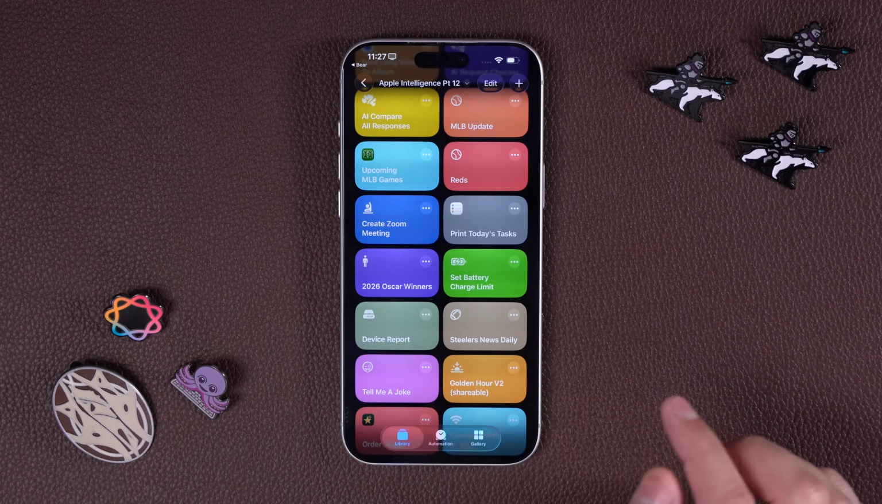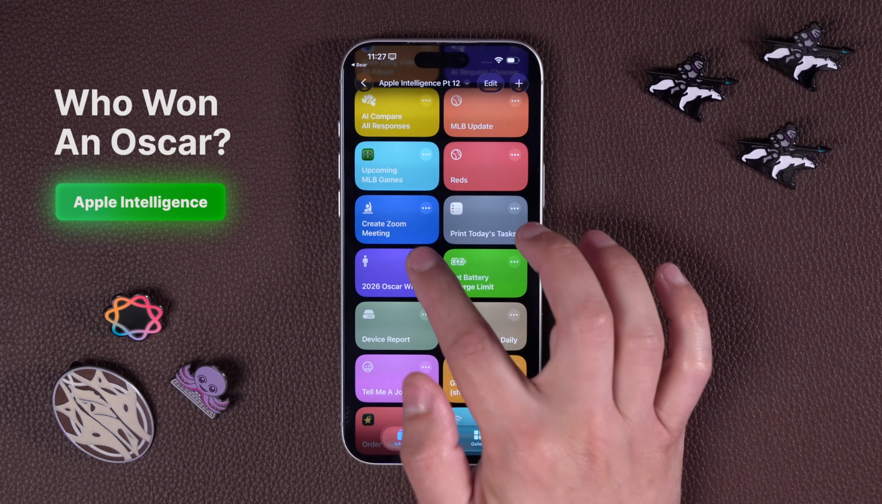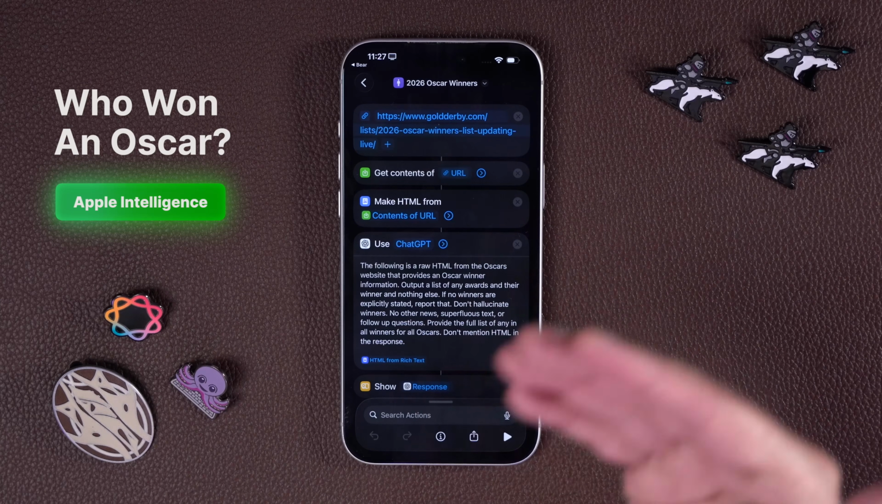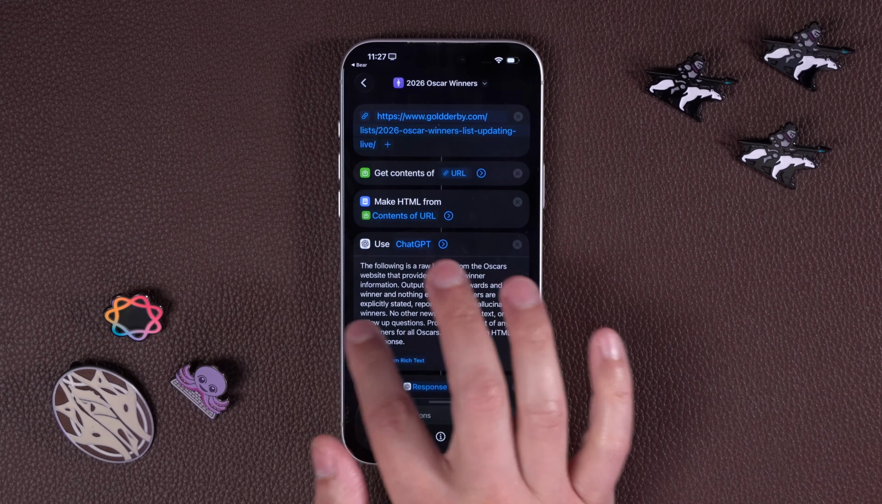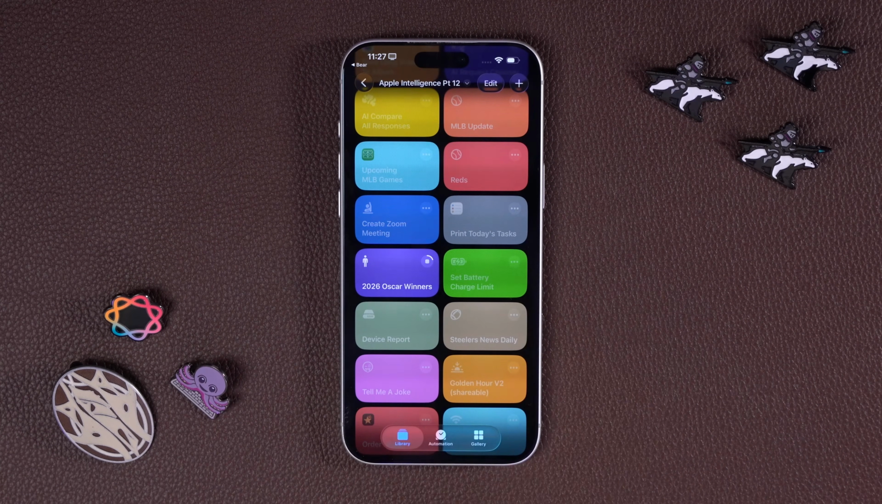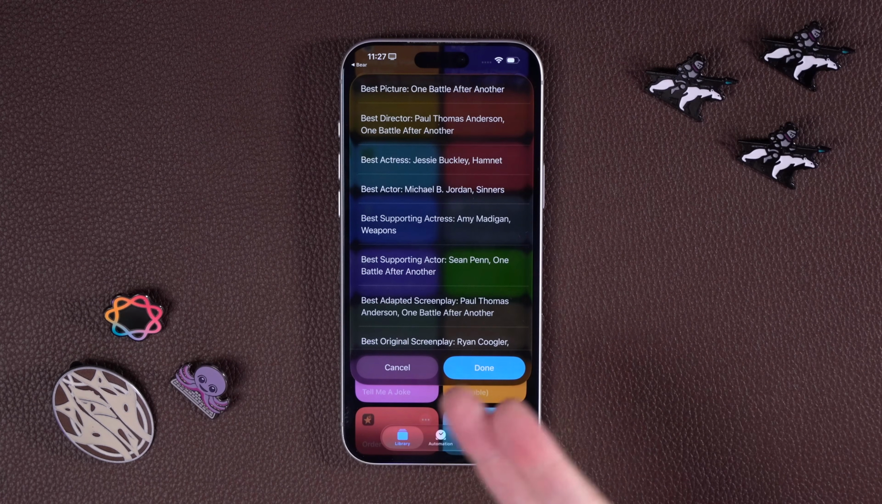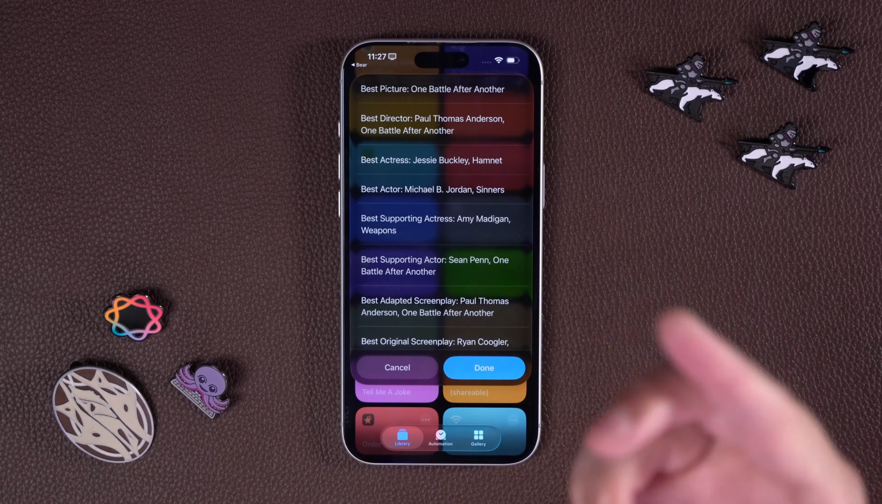Next, the Oscars were a couple weeks ago, and I wanted to see if I can create a shortcut that pulled the winners in real time. This uses Apple Intelligence and ChatGPT, and when you run it, it just tells you who won the latest Oscars. And it still works, so if you want to run it even today and see who won what, it's all right there.